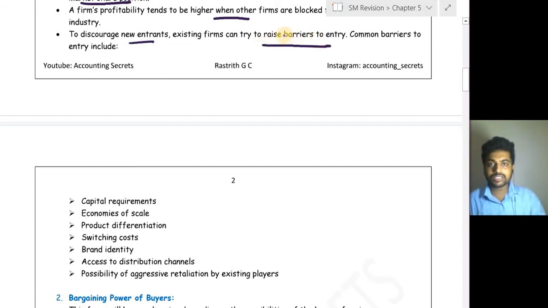So existing firms, they can raise certain barriers. Common barriers are, what are the different barriers they can raise? One is capital requirement.